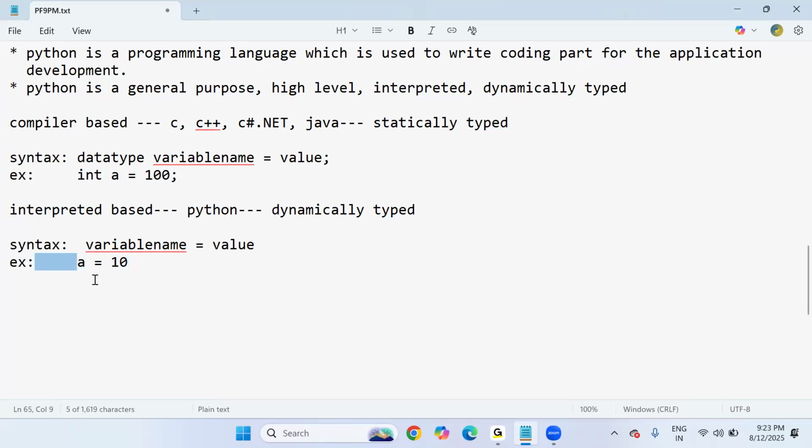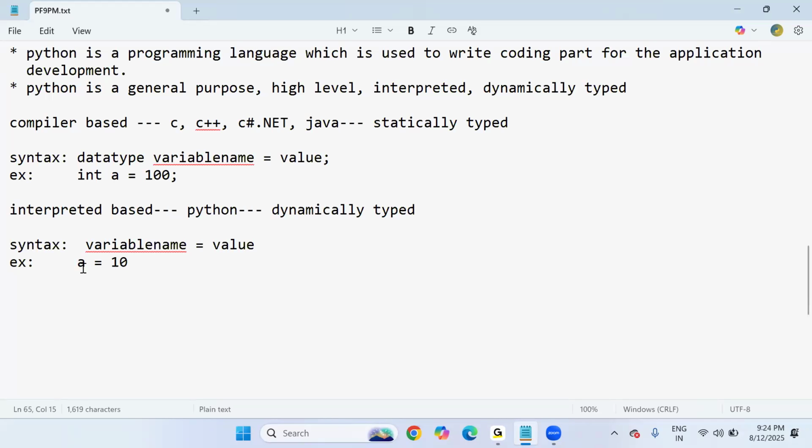But in Python, programmers need not have clarity on the data type because we only focus on values and variables. But the point to note, sir, is that it doesn't mean Python does not have data types. I'm saying there's no need to specify any data type explicitly from the programmer's end. But it doesn't mean Python doesn't have data types. It has a lot of data types. We'll be discussing them in upcoming sessions: integer, float, bool, complex. It also has many data structures like string, list, tuple, set, dictionary, bytes, byte array, frozen set, and many more.